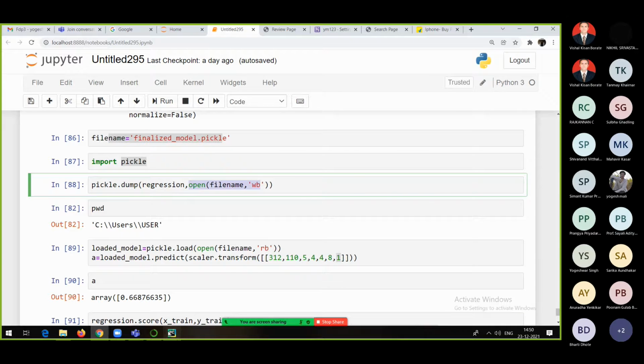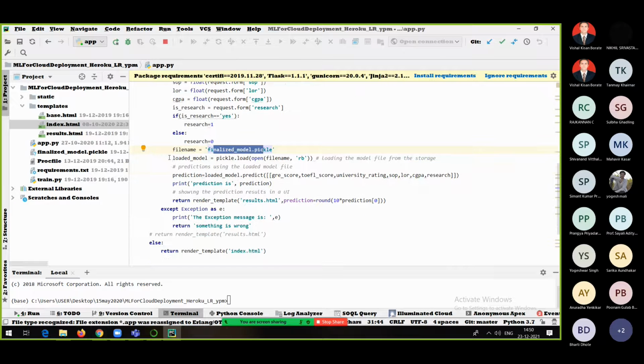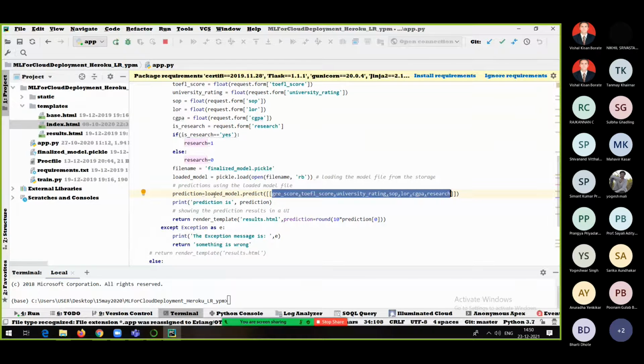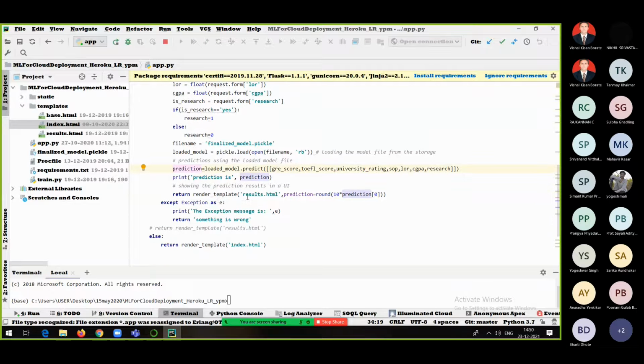So if you go here, we are creating an object with pickle.load, opening that file in read binary mode, and then loaded_model.predict, and here we are passing all these values: GRE score, TOEFL score, the same thing we did in the Jupyter Notebook. Let's check it out. And then simply predicting. The prediction result we are storing in this variable, and then we are printing this prediction, the value we got with the help of the model, and then going and rendering the result.